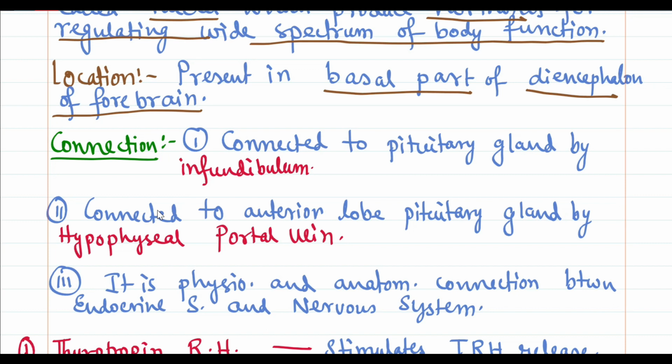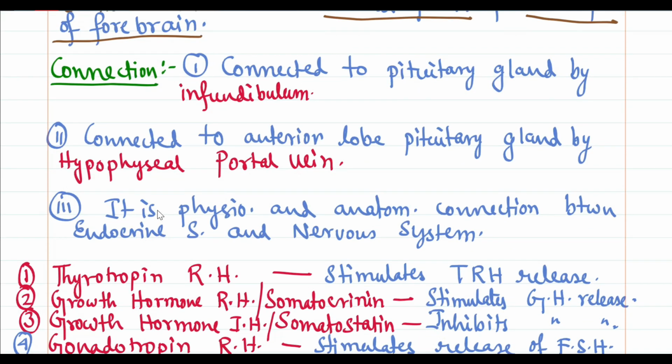About the connection, we can say it is connected to the pituitary gland by the infundibulum. Infundibulum is a structure through which the hypothalamus is connected to the pituitary gland, and we also know that the pituitary gland is present adjacent to the hypothalamus. Now this hypothalamus is connected to the anterior lobe of the pituitary gland via the hypophyseal portal vein.